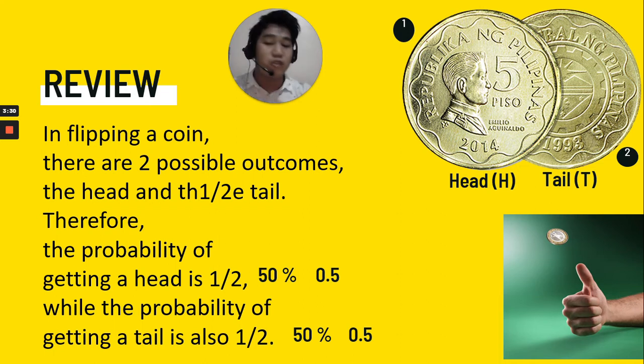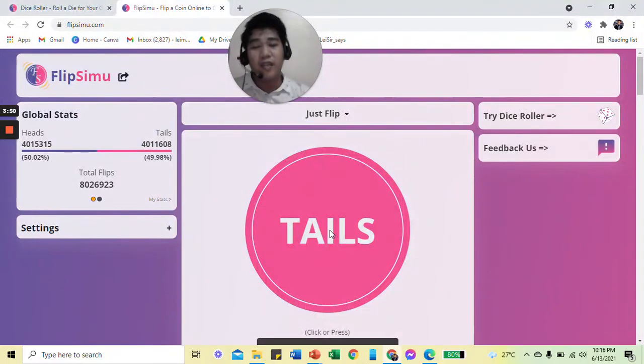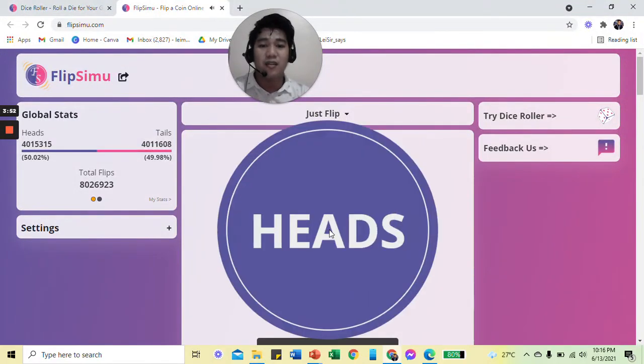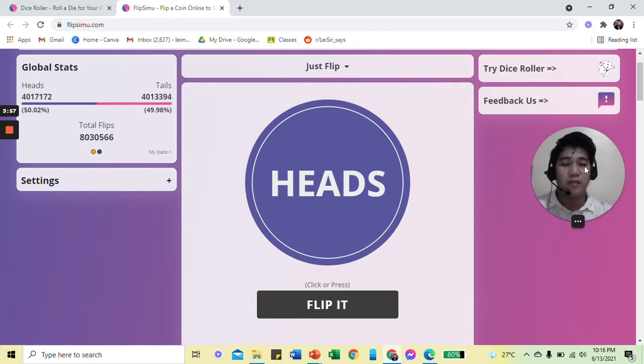Now, if you want to try flipping a coin at this very moment without having a coin right now, I only have wax here, so I cannot flip it to get a head. Sorry for that. So I have here on the internet the online flipping coin. If you try this, just click or press it. What will be the result? Heads. And then look at the global status here.